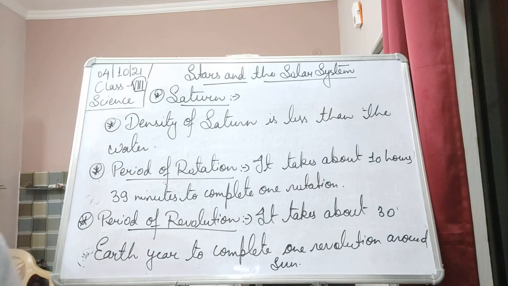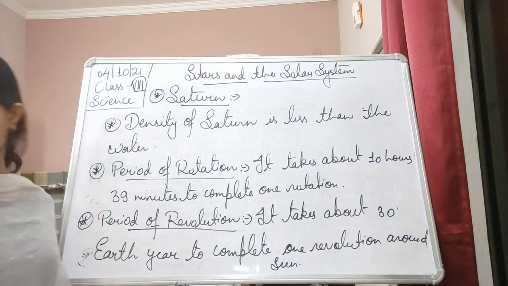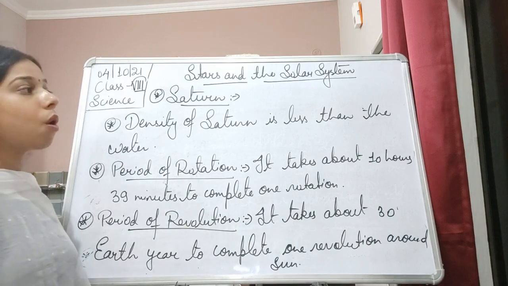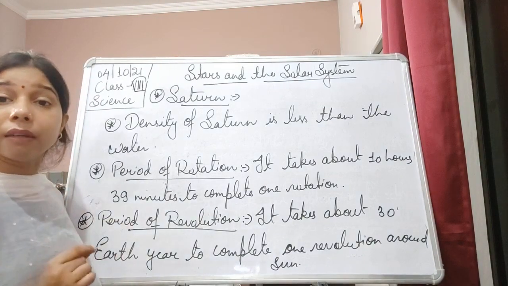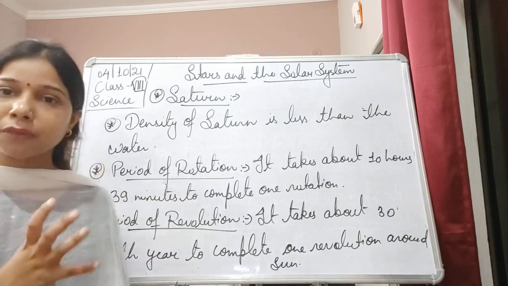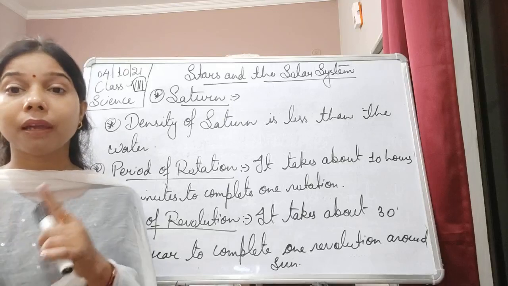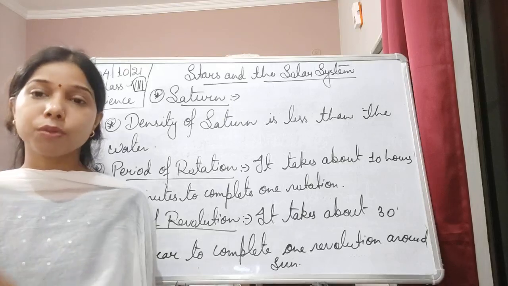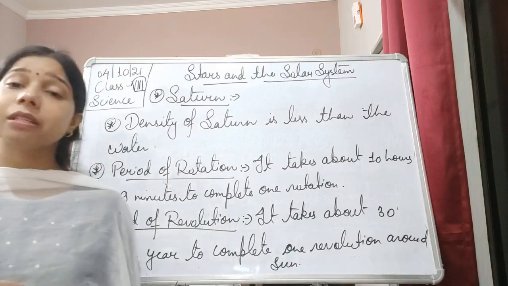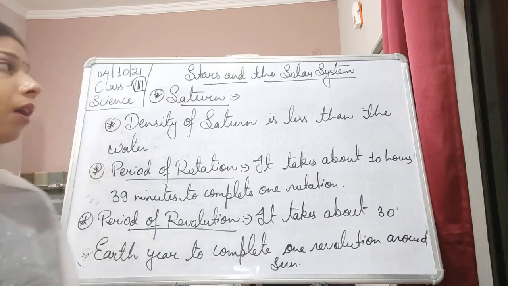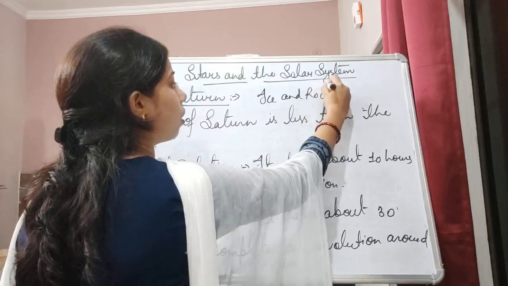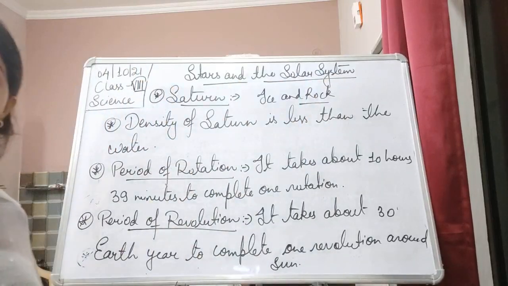Now, the planet is surrounded with a very beautiful ring, students, which is composed of ice and rocks, and it is because of this ring that this planet is also called a ring planet. It is a very specific one which we can identify with the help of the strong, beautiful ring present around it. That gives it the name of a ringed planet, and this ring is composed of ice and rock. Okay, composed of ice and rock.